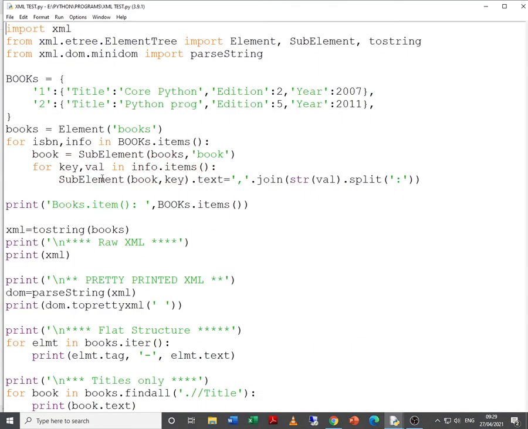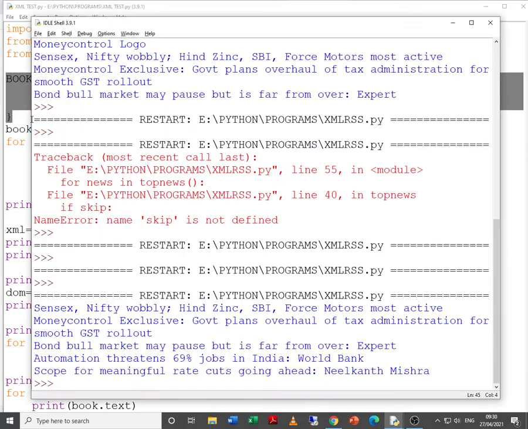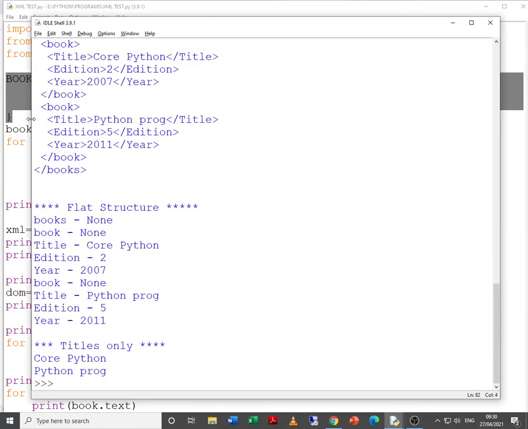What we want to do is we have a Python dictionary over here, and from the Python dictionary we want to create an XML file. So how to do that? Yes, there can be different forms of XML file. If we want to create it, how to do that? For that we are going to write the code. First, let us try to execute and check the output.